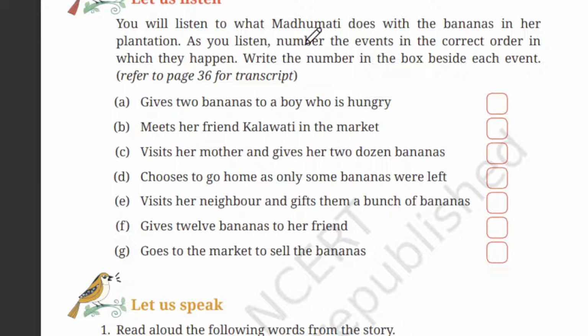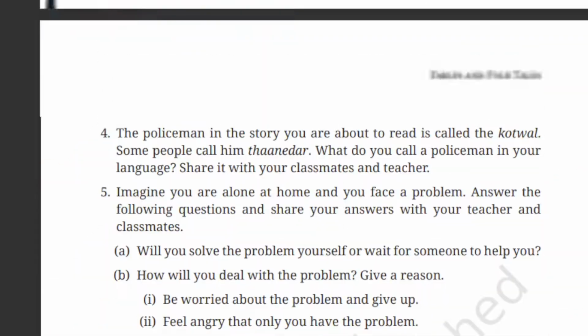As you listen, number the events in the correct order in which they happen. Write the numbers in the box beside each event. Refer to page 36 for the transcript. So we have to go to page number 36. So let's go to page number 36.